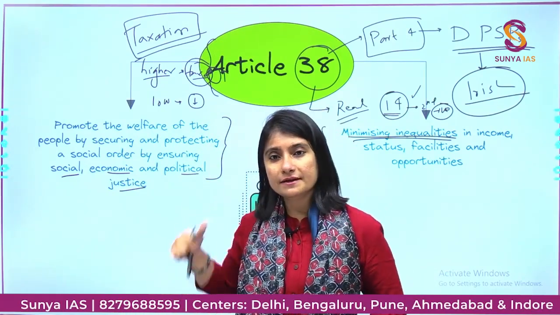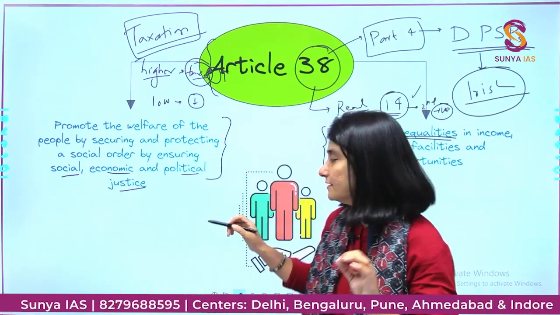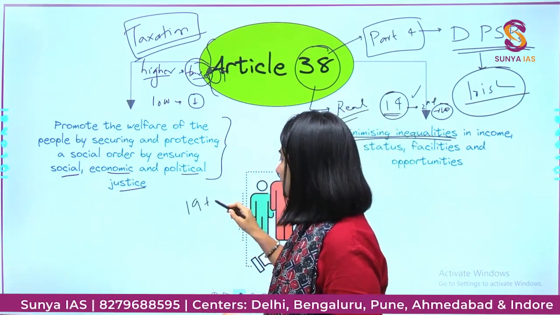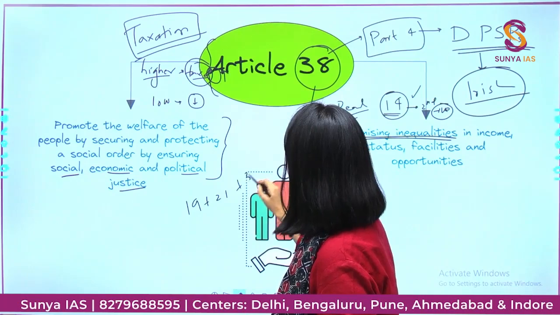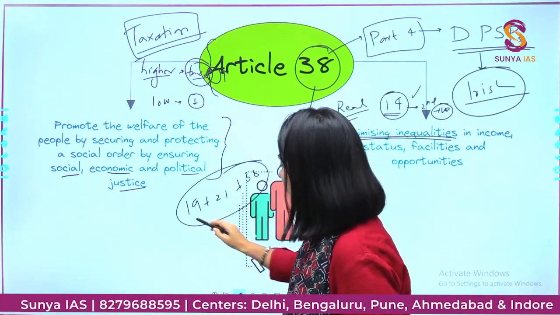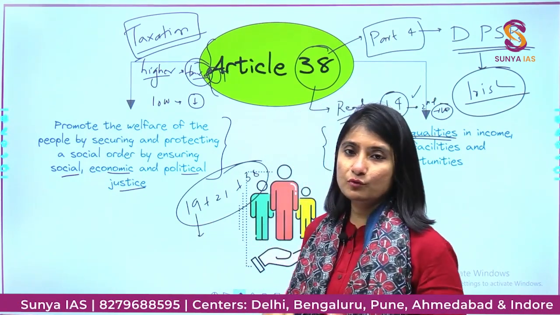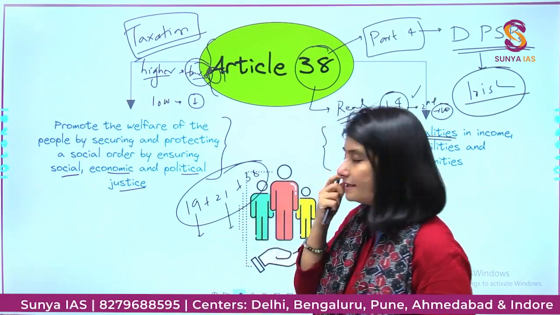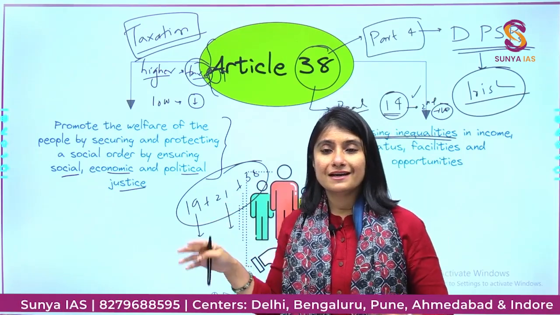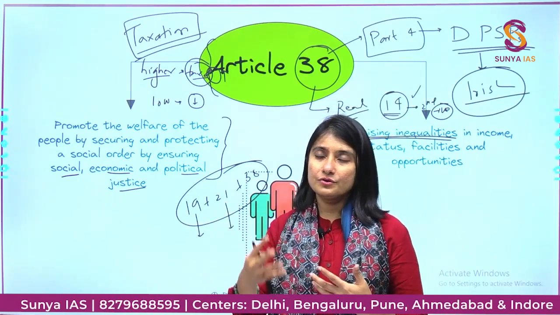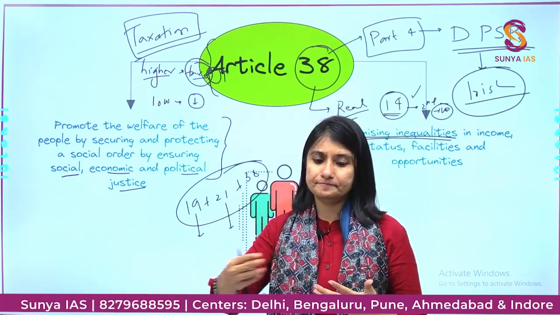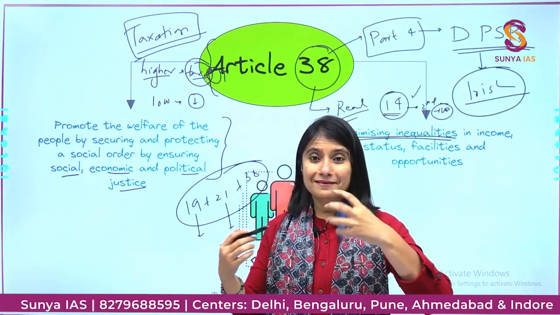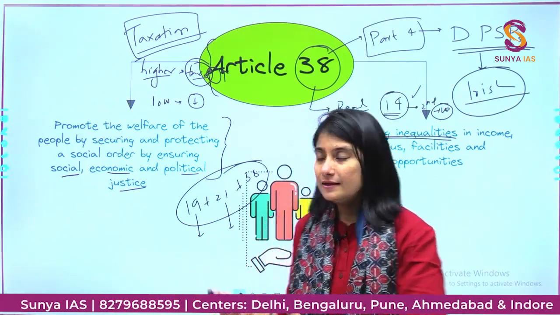Now Article 38 is also read with Article 19 and 21. How? Article 19 talks about freedom to move about anywhere in the country. 21 talks about right to life and liberty. It also includes right to have some sort of economic opportunities.